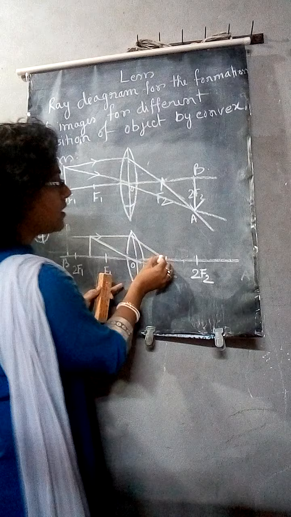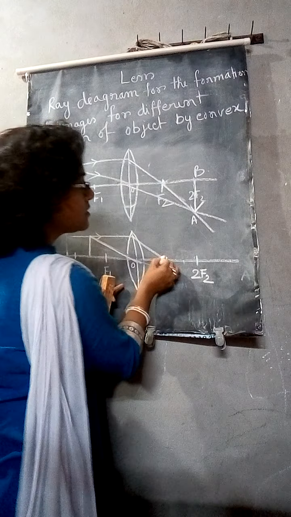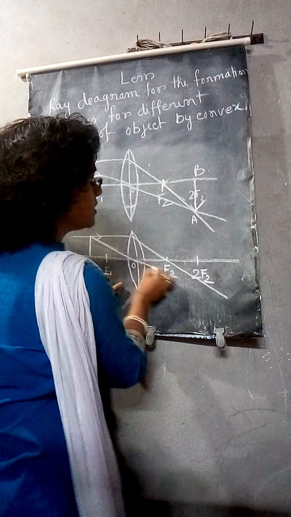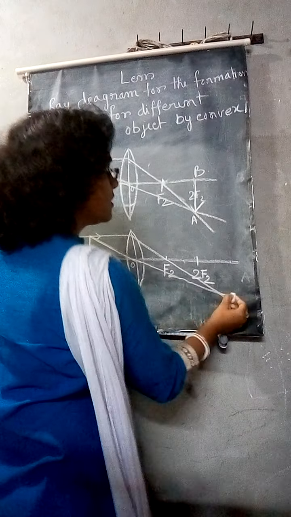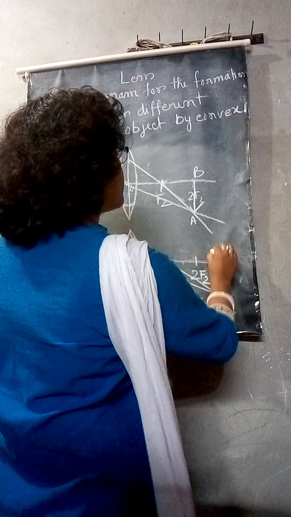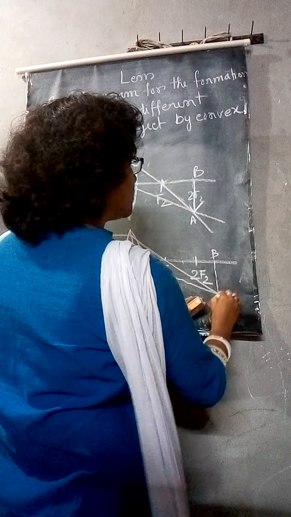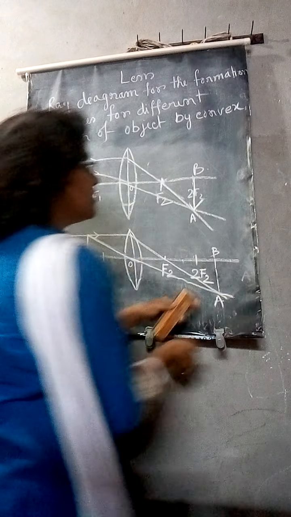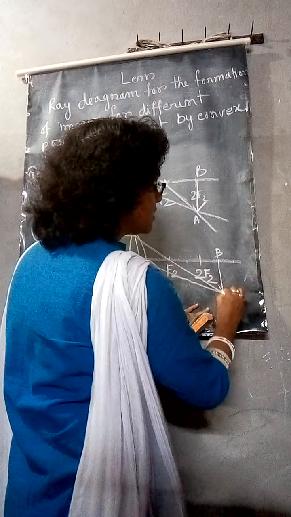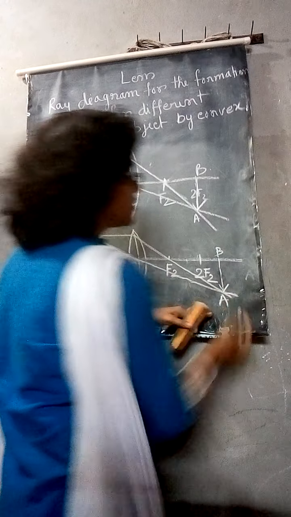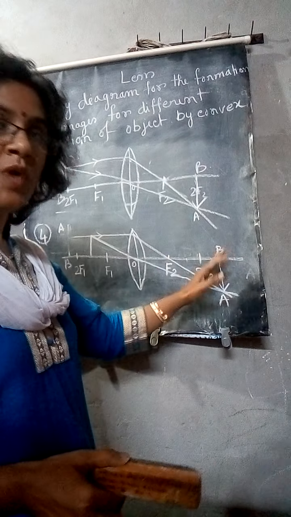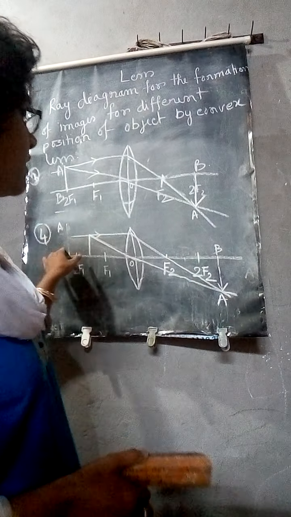So the first one, the parallel ray, will pass through the focus point. The second one will pass without deviation, and the image will form there. So you are seeing it is a little bit enlarged, and it is inverted, real also, and its position is after 2F2. Okay, it is the fourth case.